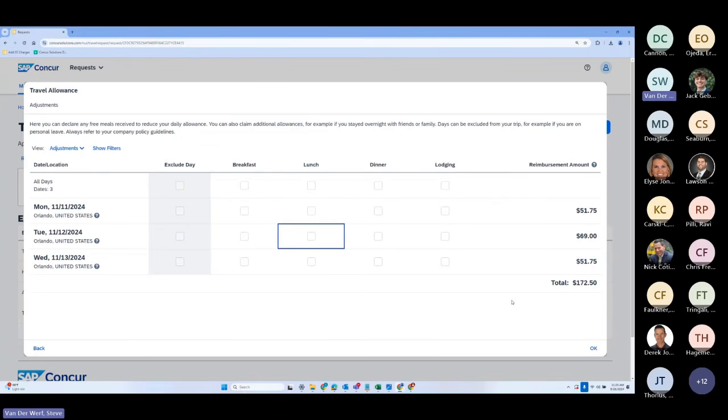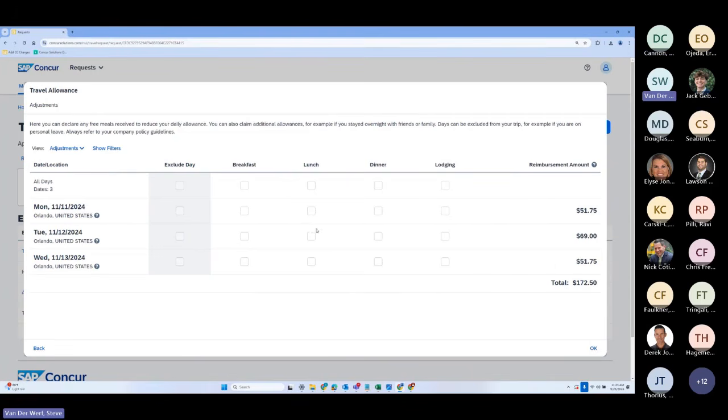And that's because with US GSA, for those of you that don't know how that works, the first and last day of travel is always reduced by 25% to accommodate having different times of the day. You may have left your house or whatever it is. They used to do time banding, where they say you spent this many hours and did this. It would have different rates, but the GSA determined that it was easier to apply 25% to the end dates.